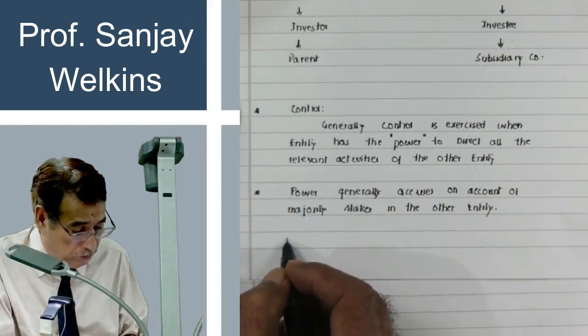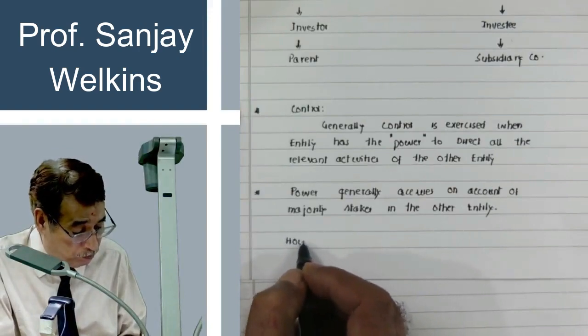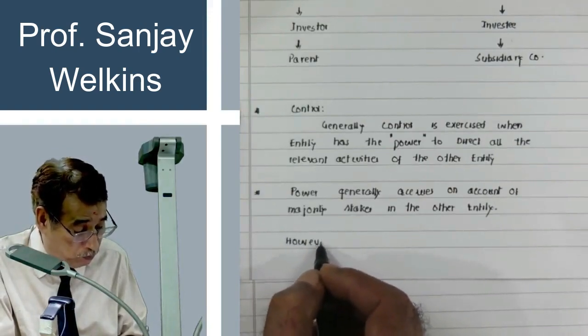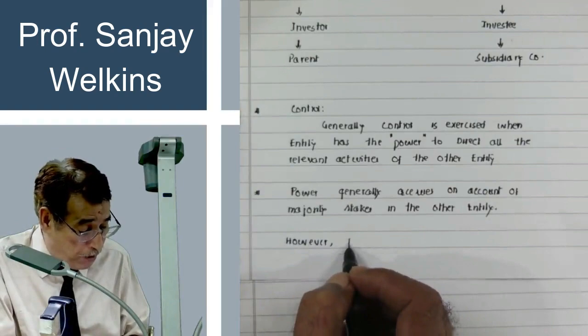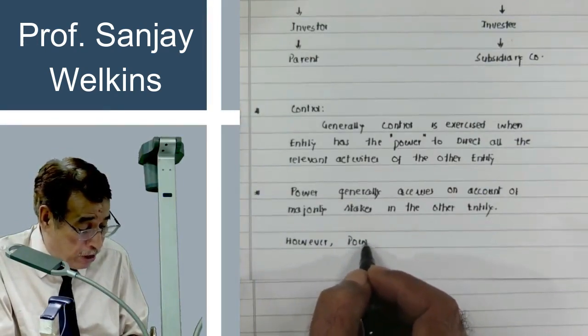However, power, whenever I write power, it means control.